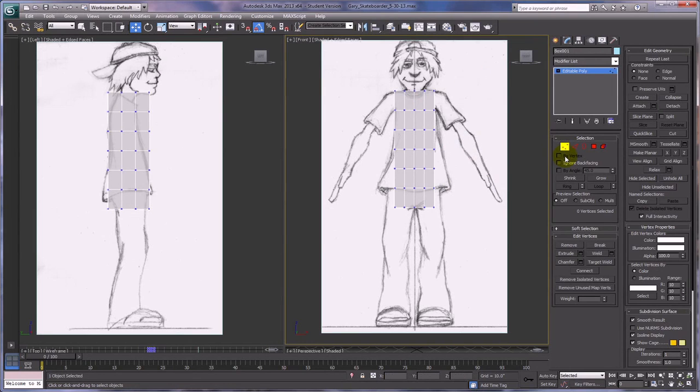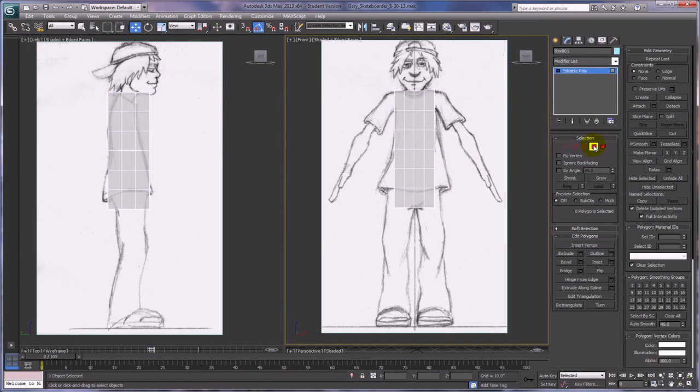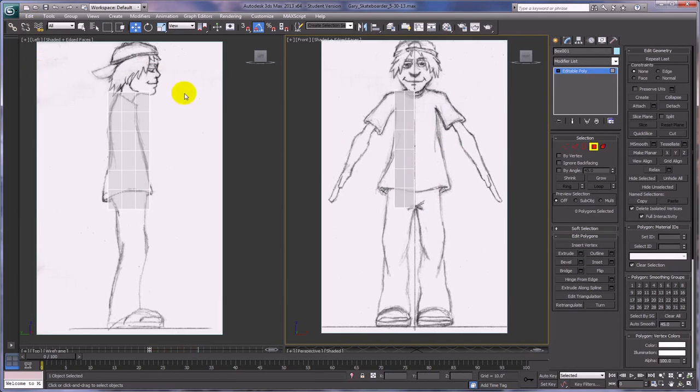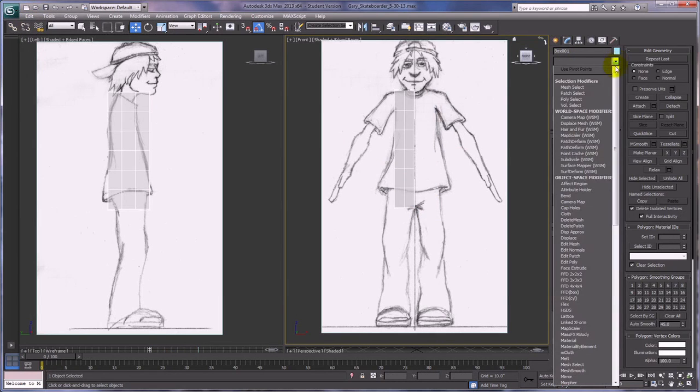Oh, by the way, I was getting a little ahead of myself here. So let's go to polygons first, because really what we want to do is delete half of this box here because we're going to apply what's called a symmetry modifier to it. We'll see what that does in just a second. So let's go ahead and go to Edit, Delete, and we delete half of those polygons. Now we can go into the modifier list here and choose Symmetry.